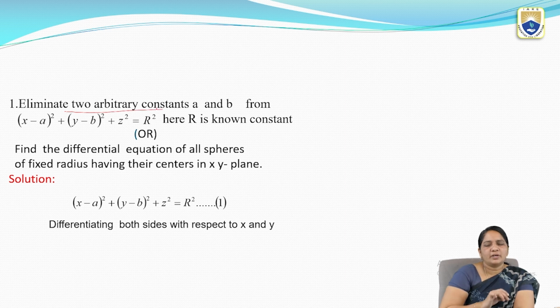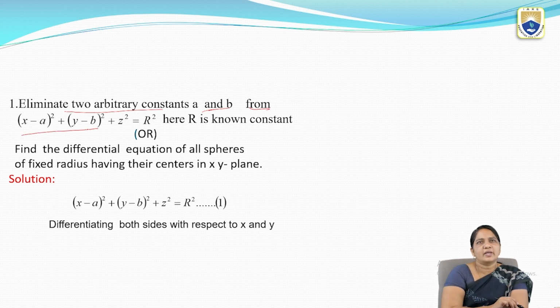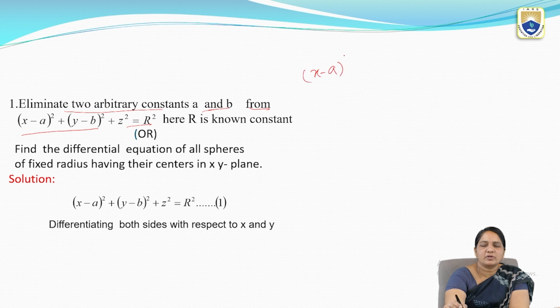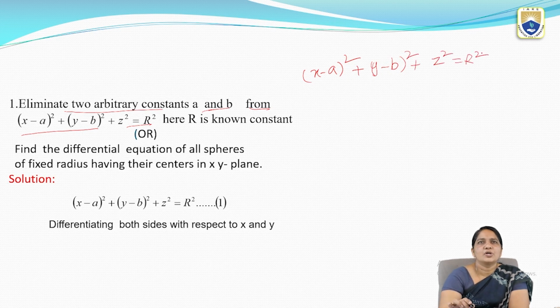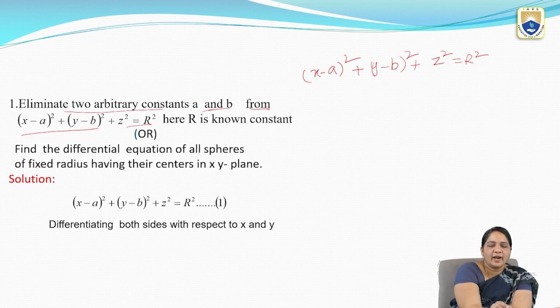Eliminate two arbitrary constants a and b from x minus a whole square plus y minus b whole square plus z square equal to r square. The given equation is x minus a whole square plus y minus b whole square plus z square equal to r square.